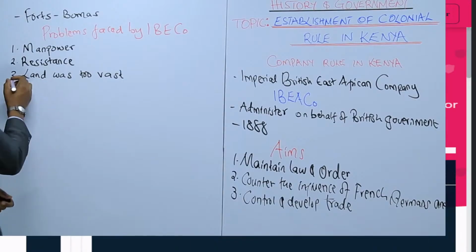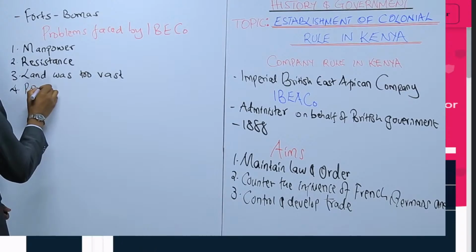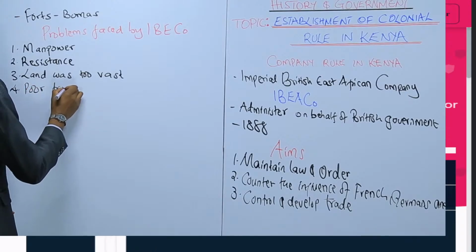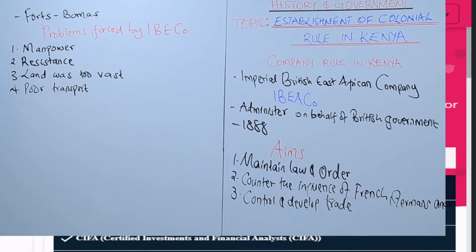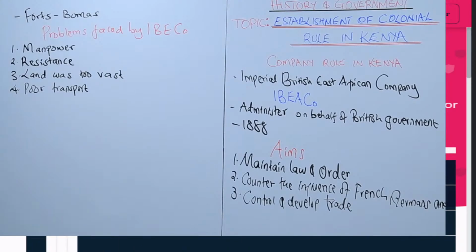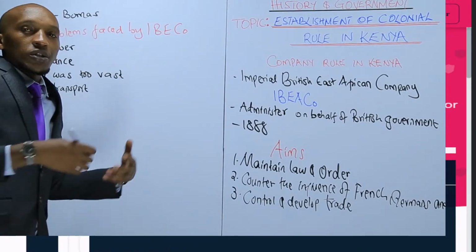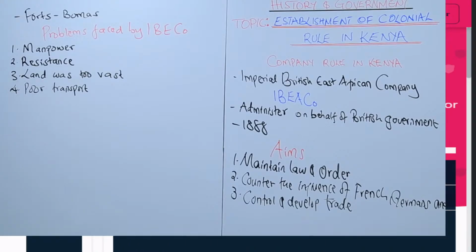And then there was a poor transport system. There was no elaborate road system. They did not have established roads where they could move every now and then.